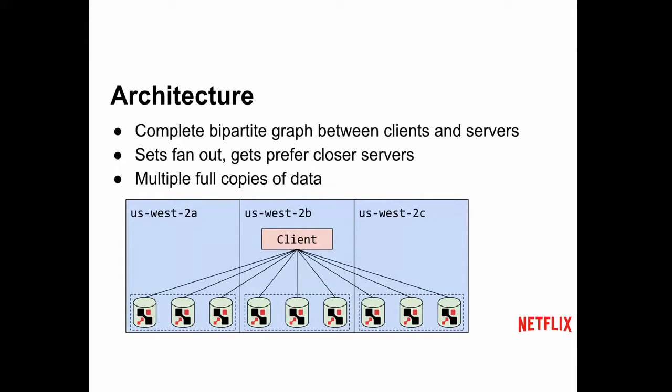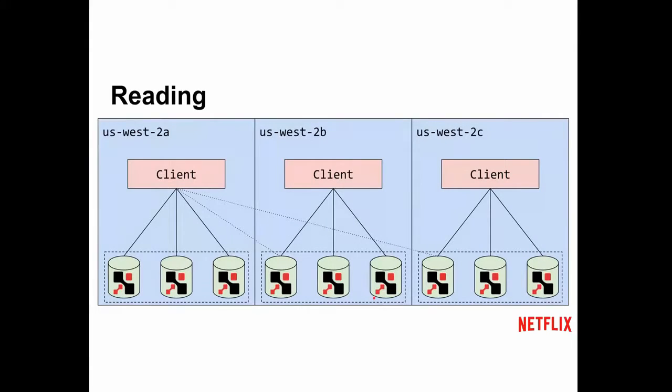So the architecture between client and servers is a complete bipartite graph. I didn't actually know the name for it for a while, but all clients are connected to all servers, so it's kind of a full mesh between the 2 sides. In brief, the sets fan out and it gets preferred closer servers. We'll look at that in a second. There are actually multiple full copies of data. So you see, in one availability zone over here, there's a full copy of our data, and then another one in US West 2B and another one in US West 2C.